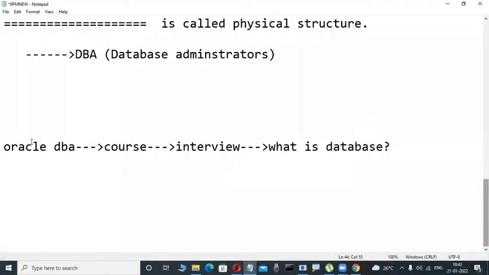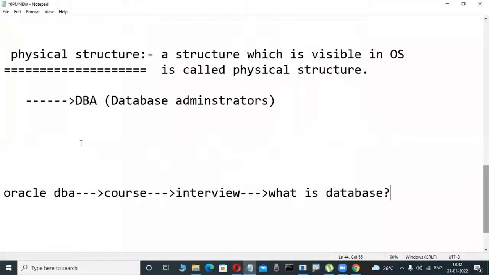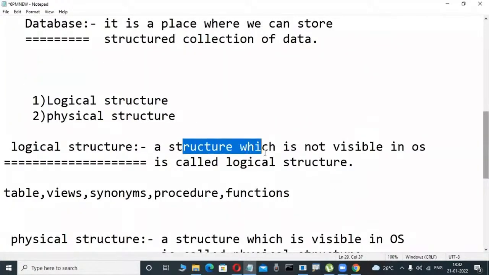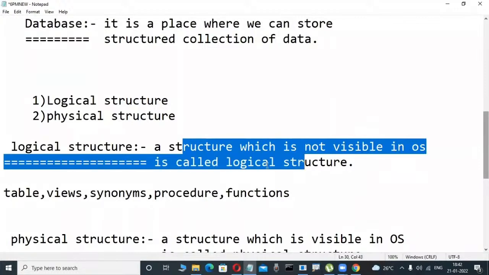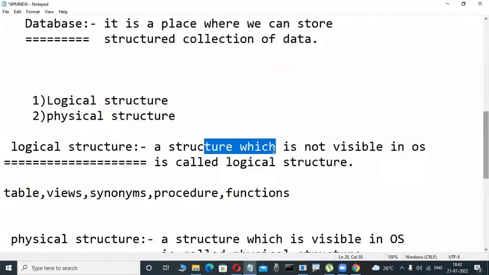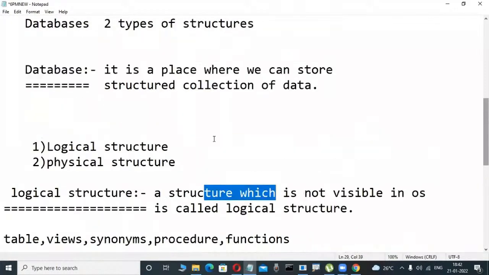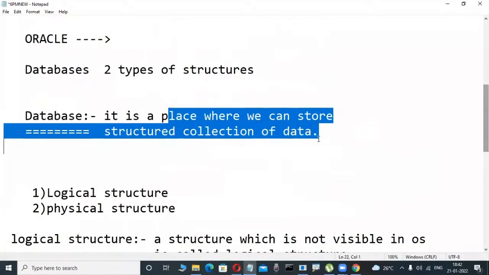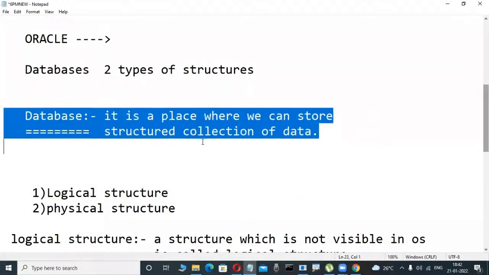Whenever they ask what a database is, if I say it is bookish knowledge, a structured collection of interrelated data stored somewhere, and if I say it is a place that stores a structured collection of data, it is immediately rejected. Immediately. Why? Because this is the developer definition.